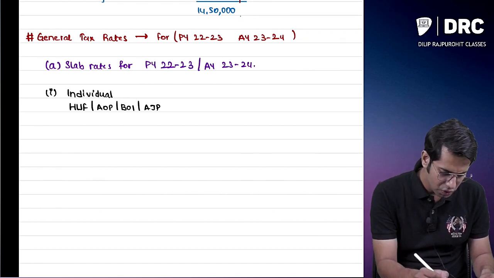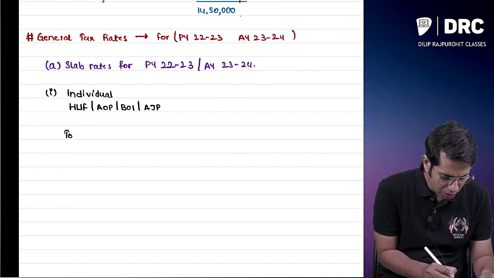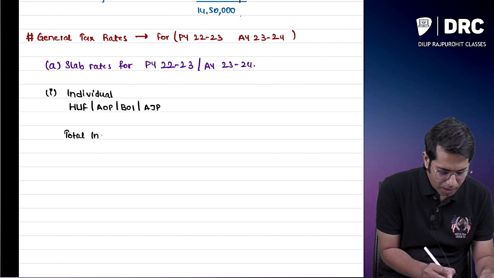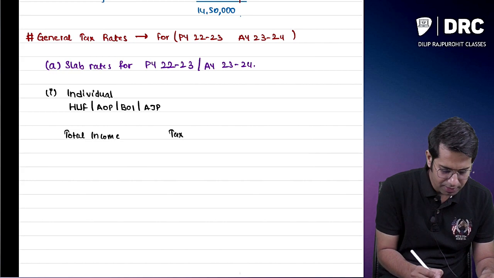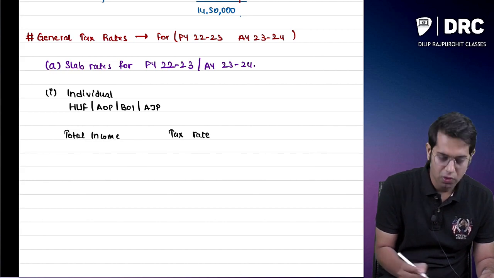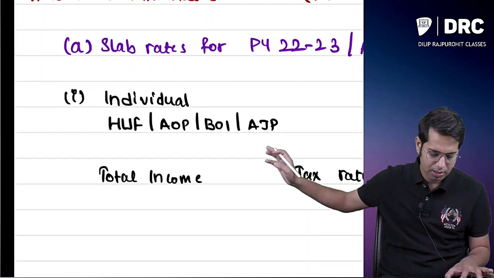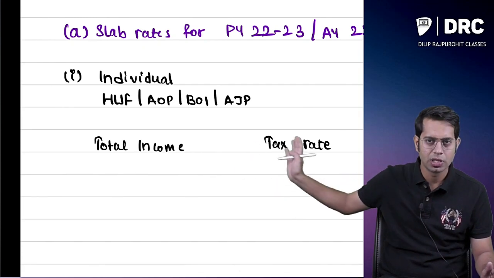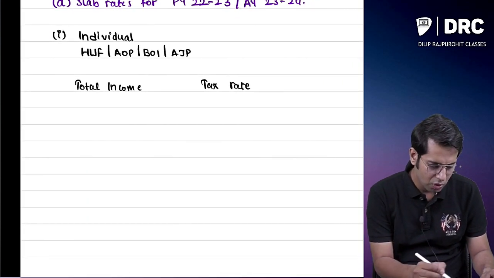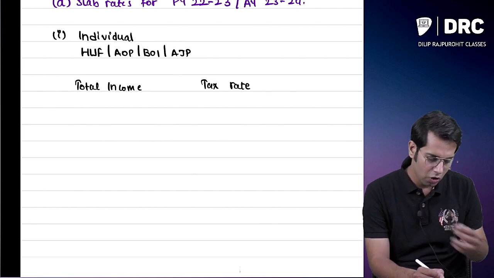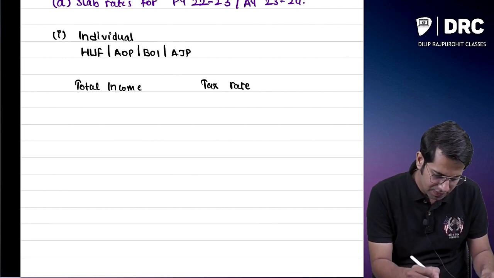If you are an individual, then see what your total income is. If your total income is this much, this will be the tax rate. If your total income is this much, you are going to pay this amount of tax. Now what is my total income, and how much tax will I have to pay?